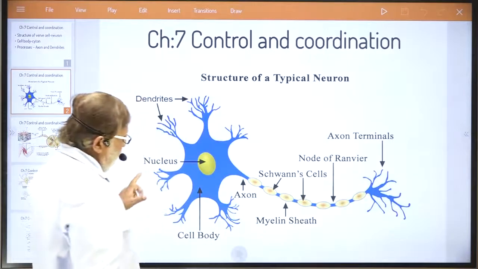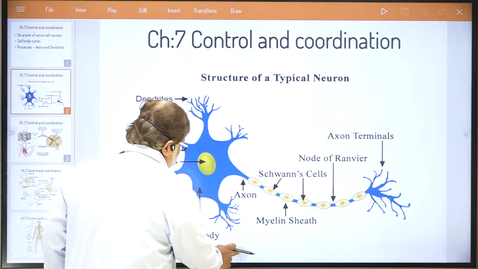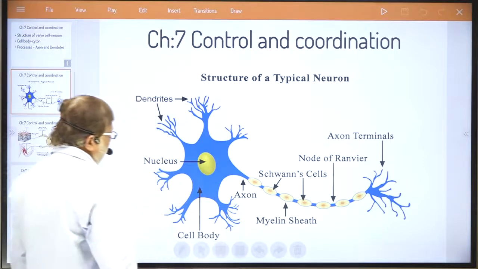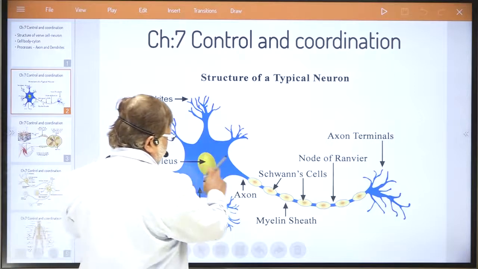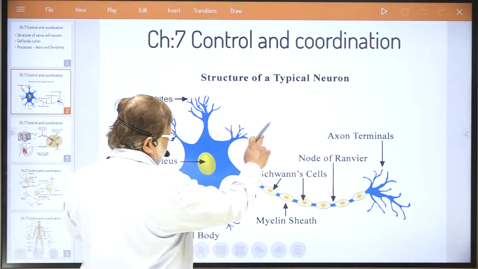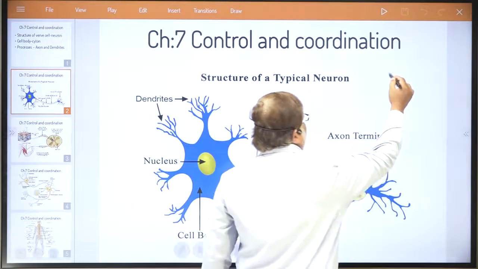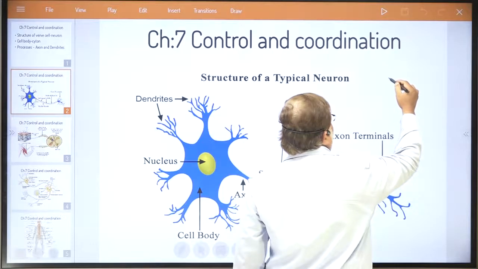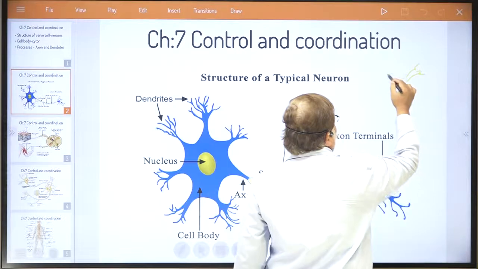If you try to observe the structure of the nerve cell, what are you noticing? See, dear student, this is our nerve cell. Actually the diagram looks like this, but the nerve cell actually looks this way. Suppose I want to draw the structure of the nerve cell in this position, it looks like this.